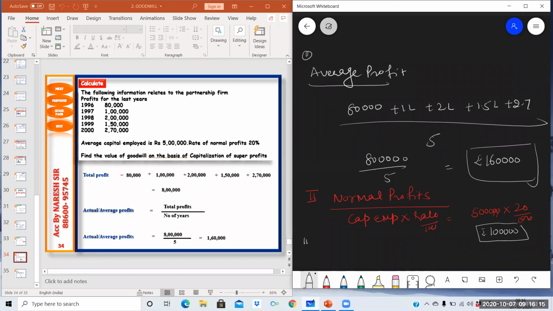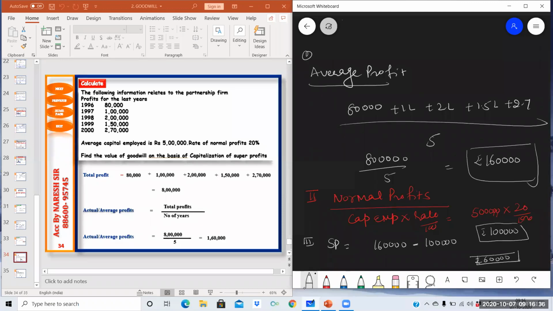Now step 3, find out super profits. Super profits are equal to average profits minus normal profits. So 1 lakh 60,000 minus 1 lakh. So step 3 answer is 60,000 rupees. This is step 3 answer.